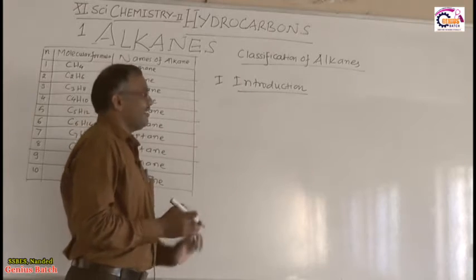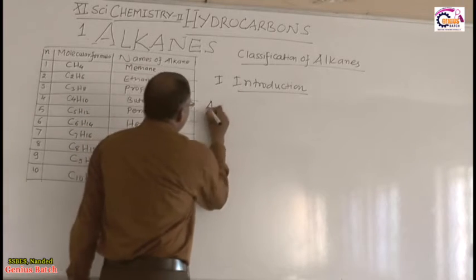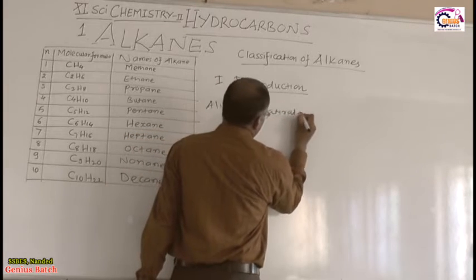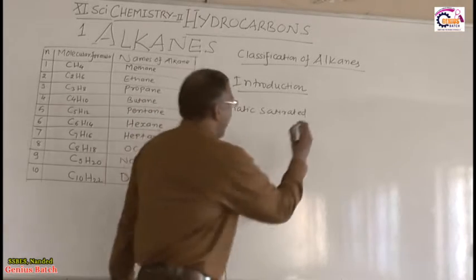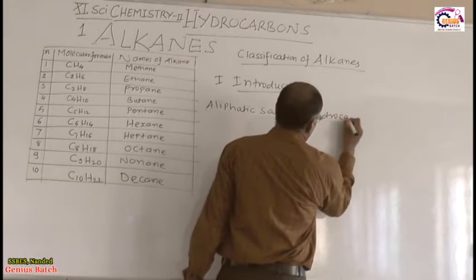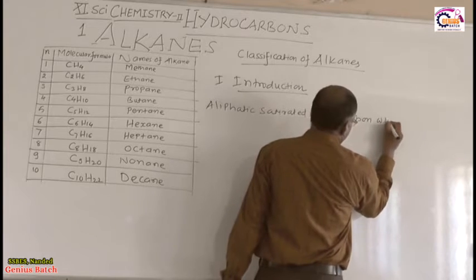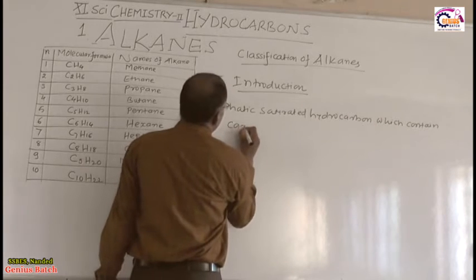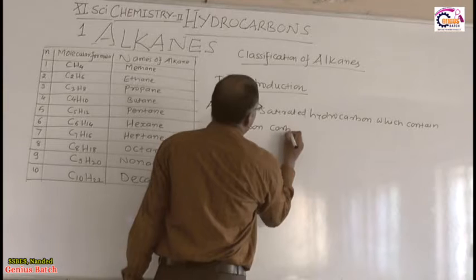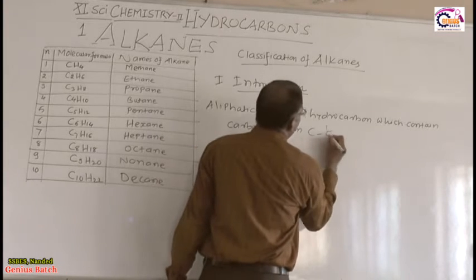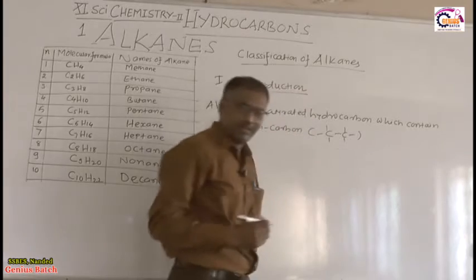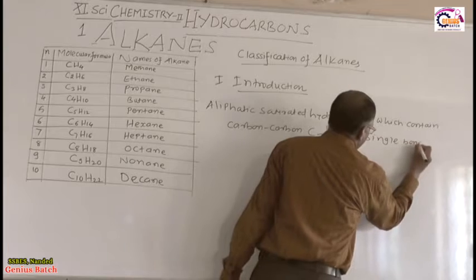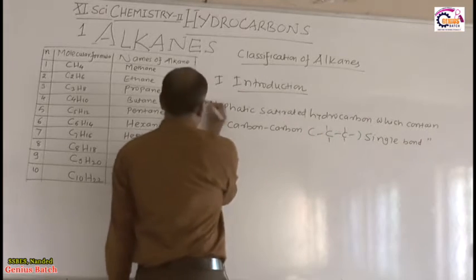So, what is meant by alkane? Alkane is an aliphatic saturated hydrocarbon which contains carbon-carbon single bond. This is the definition of alkane, right?